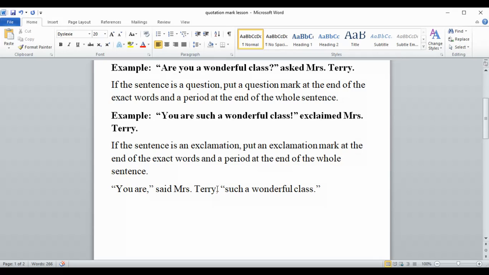So there's another comma here. Then this is more of the exact words that the person said: such a wonderful class. Then the period goes here, and then the next set of quotation marks. So actually what Miss Terry said was, "You are such a wonderful class," but the writer chose to interrupt her statement and put this in the middle. So you see that that's set off by some commas.